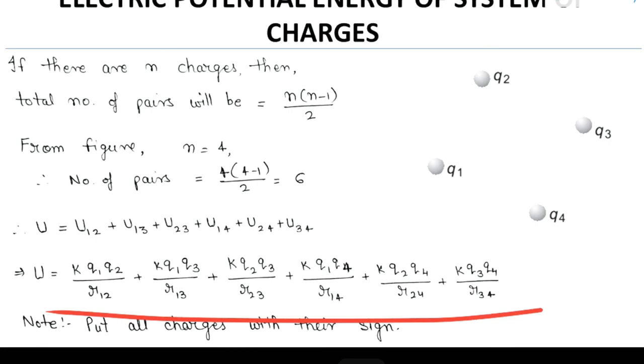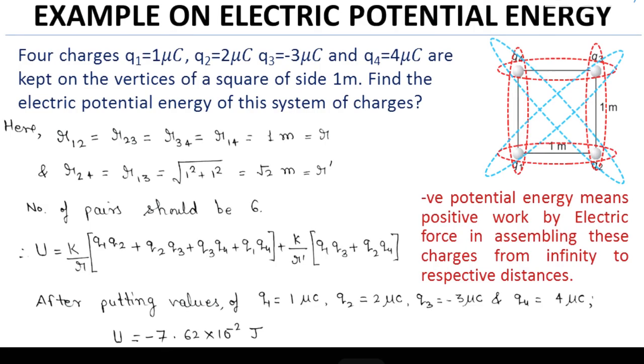So put the expression and you will get the potential energy due to a system of all these charges. We will take a numerical to find out how to calculate the potential energy of this system. There are 4 charges of 1 microcoulomb, 2 microcoulomb, minus 3 microcoulomb and 4 microcoulomb, which are kept on the vertices of a square of side 1 meter. We have to calculate the electric potential energy of this system. There are 4 charges, which means there will be 6 pairs.